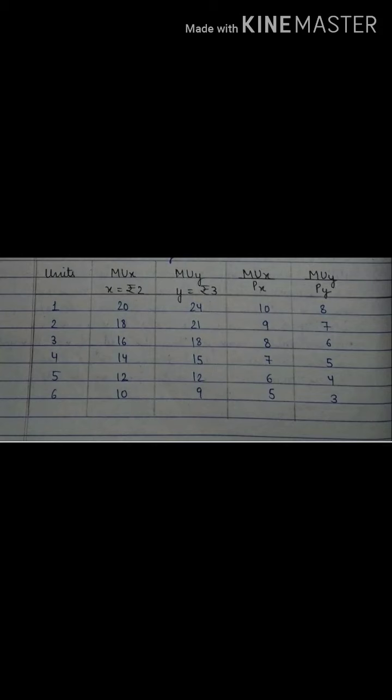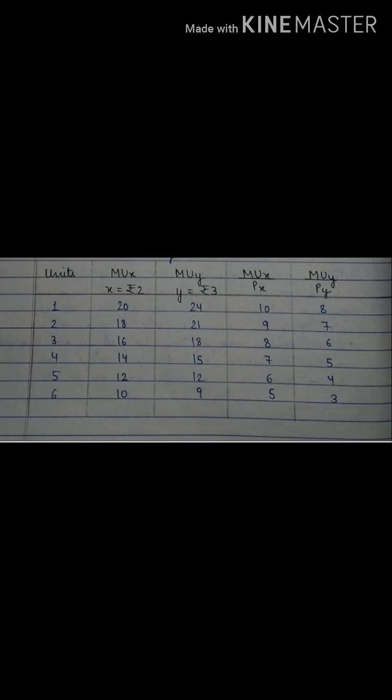See, at first point 8, that means with the consumption of 1 unit of commodity Y, the marginal utility of money for Y is 8, and with the consumption of 3 units of X, we get the same amount of satisfaction, that is, marginal utility of money in case of commodity X is 8. So that means 1 unit of Y and 3 units of X.